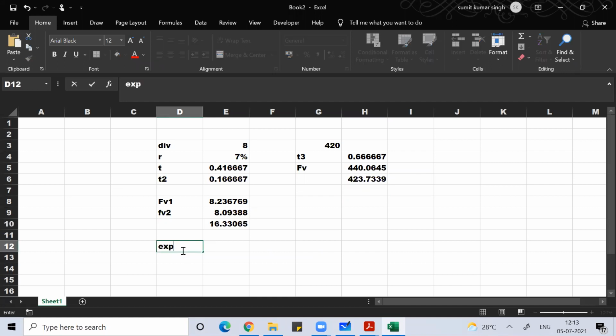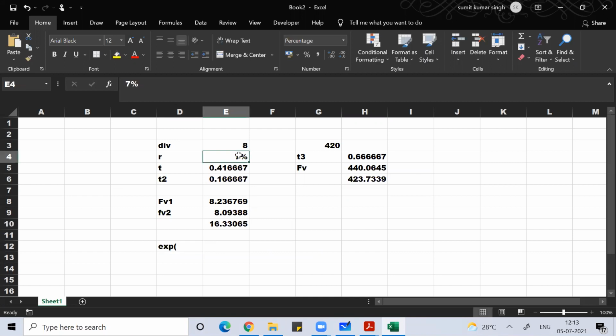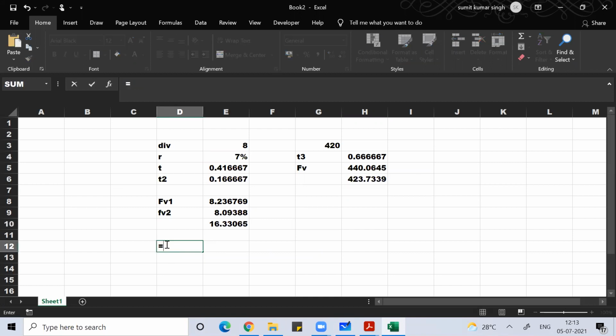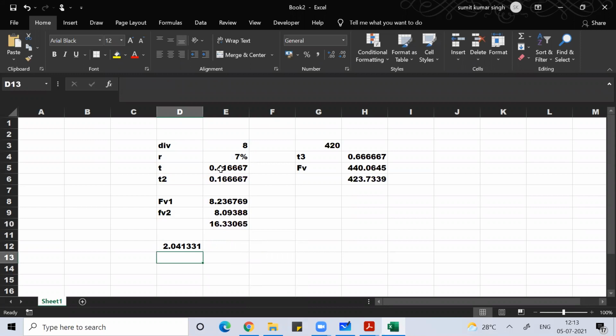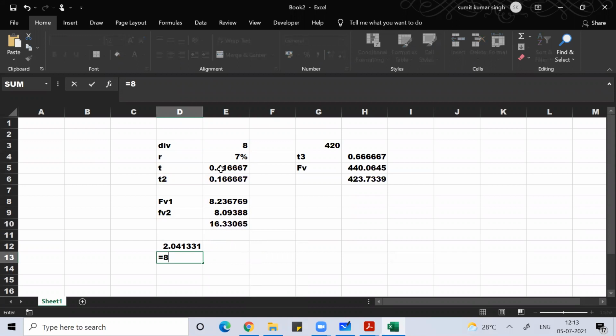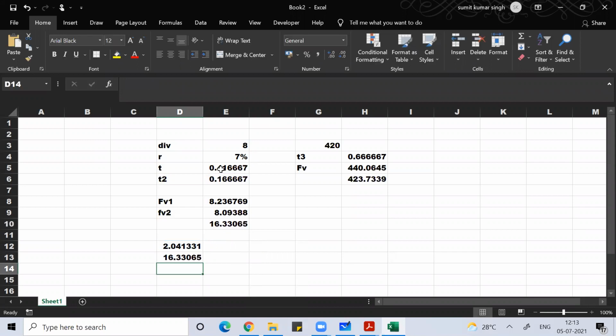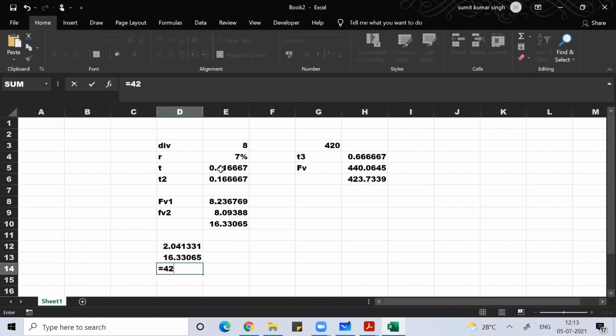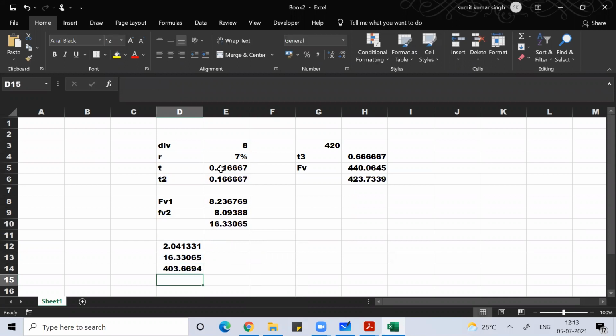This is e to the power 3 R into T plus e to the power R into T. This is 2.04 into 8 into that. Then 420, right? 420 minus this, right? 403.